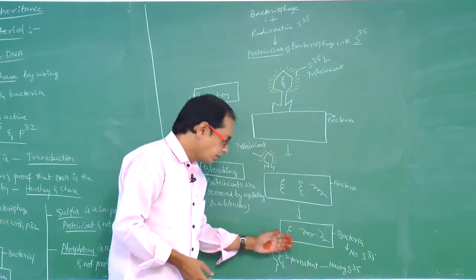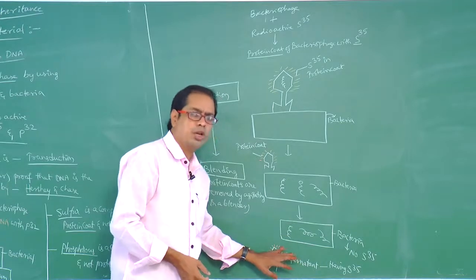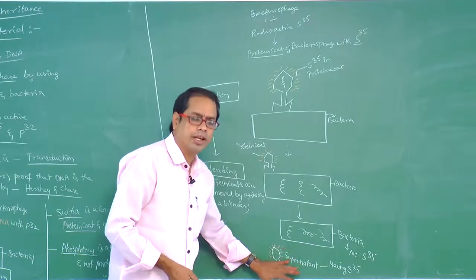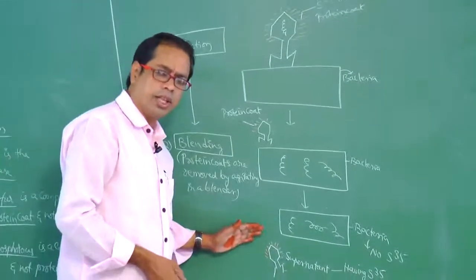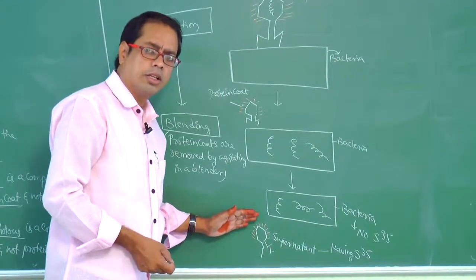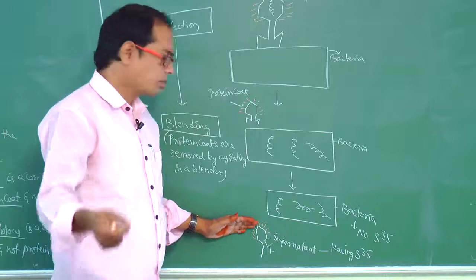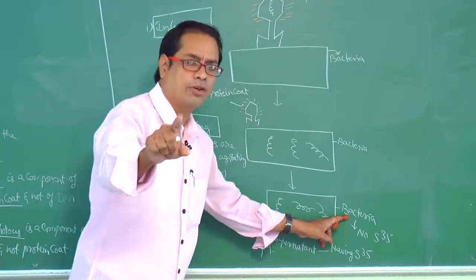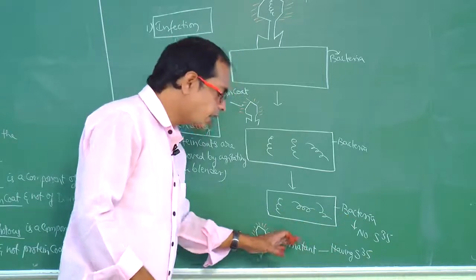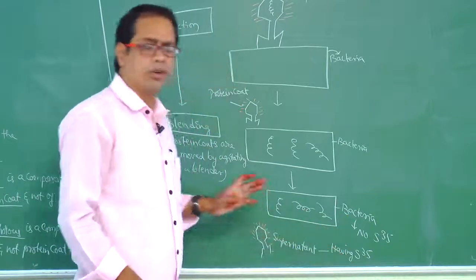Supernatant means other than bacteria, the remaining solution. In that solution protein coats are found, and when protein coats are there, S35 is there. When bacterial cells are examined, S35 is not found. When the supernatant is observed, S35 is found.